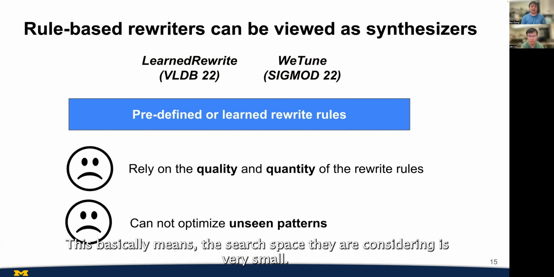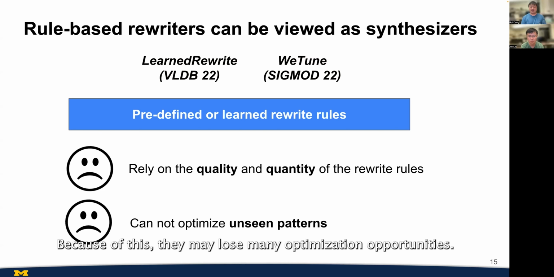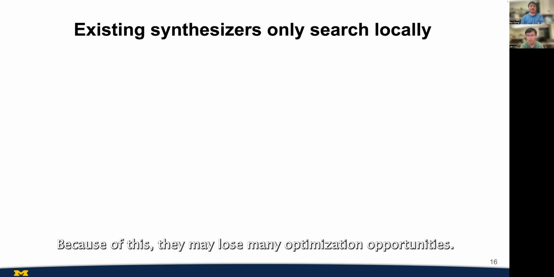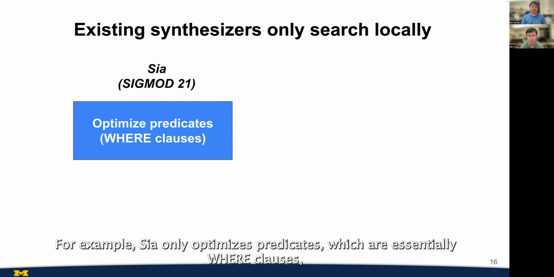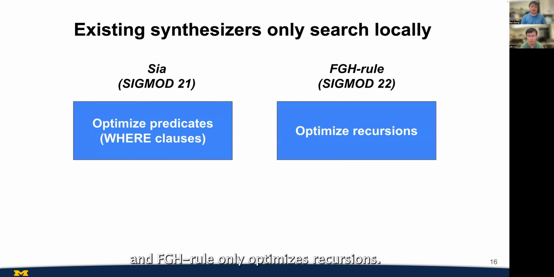This basically means the search space they're considering is very small. Because of this, they may lose many optimization opportunities. There are also some existing synthesizers that are not restricted by a set of rules. However, to our best knowledge, those synthesizers only search locally. For example, SEA only optimizes predicates, which are essentially where clauses, and FGH-Rule only optimizes recursions.